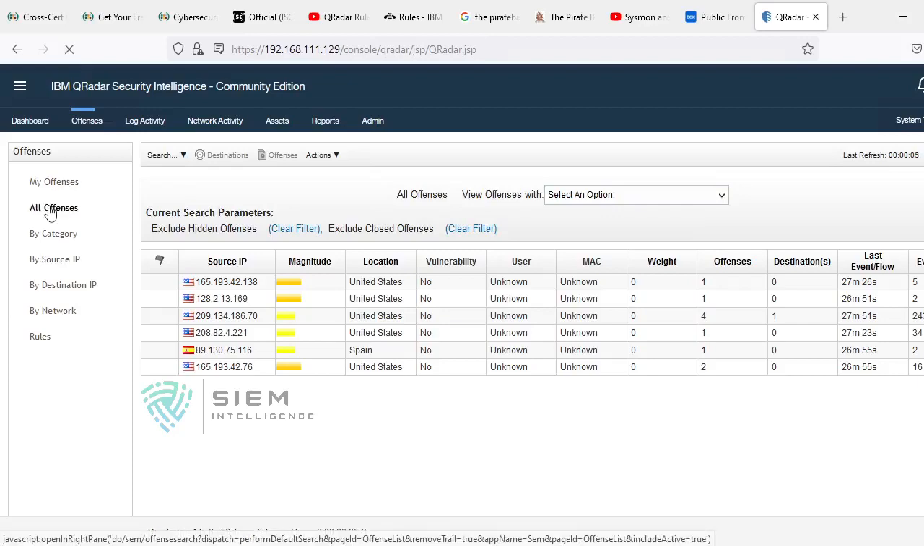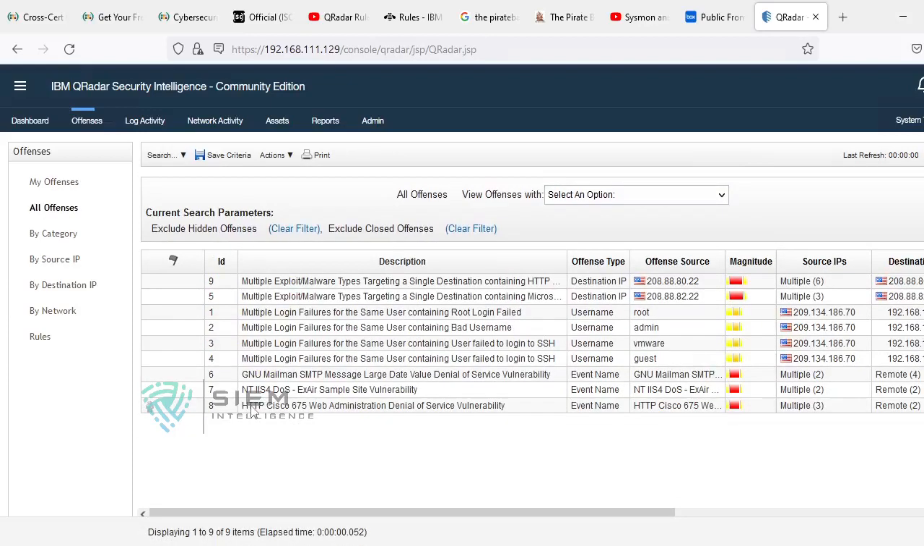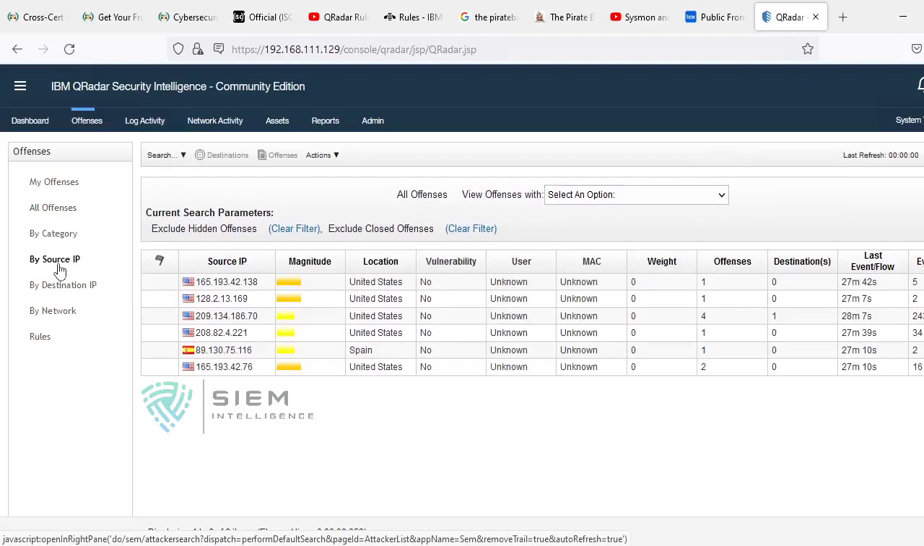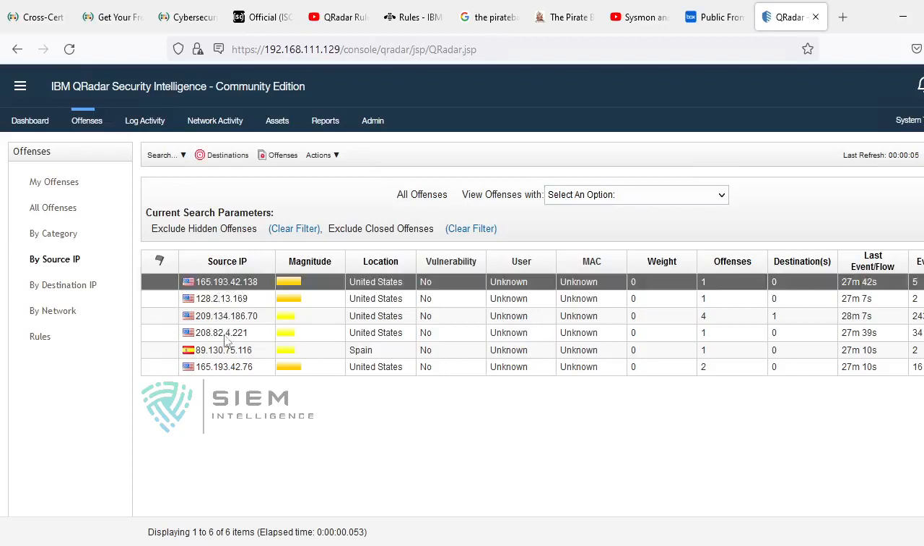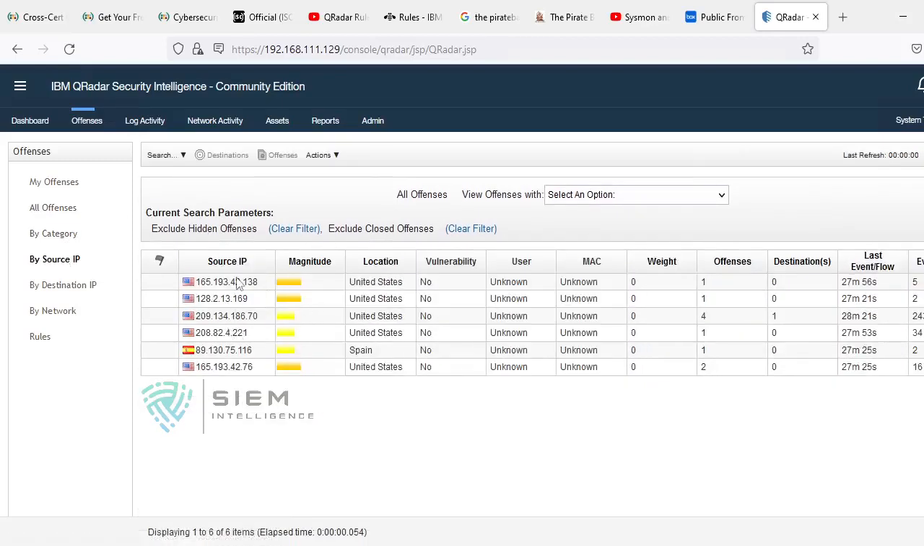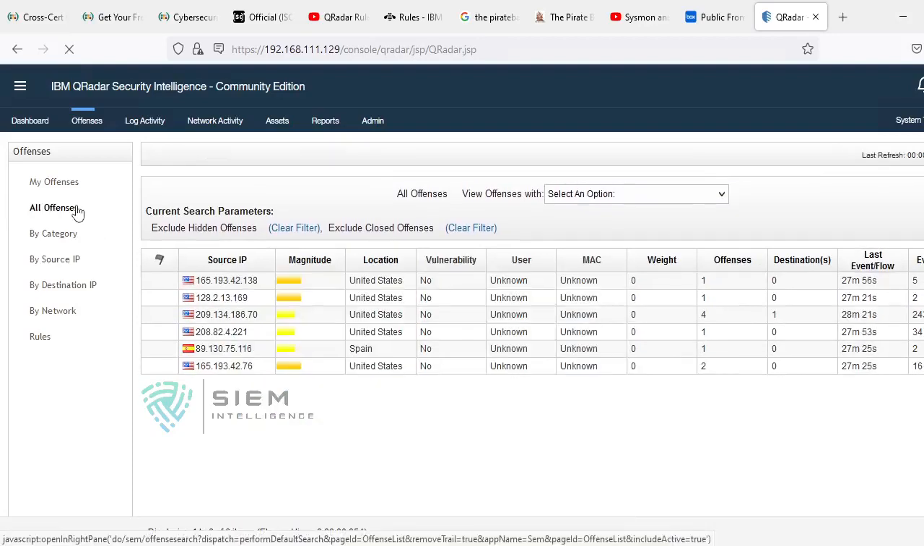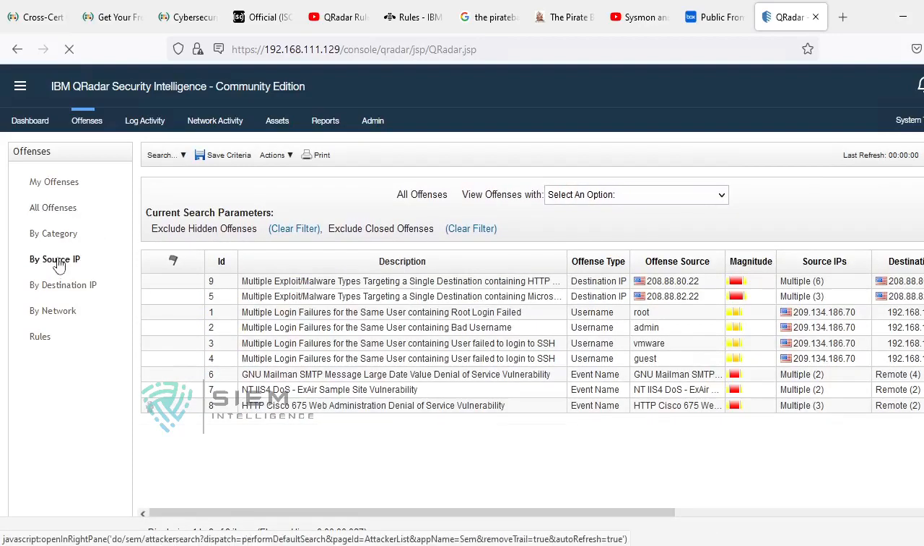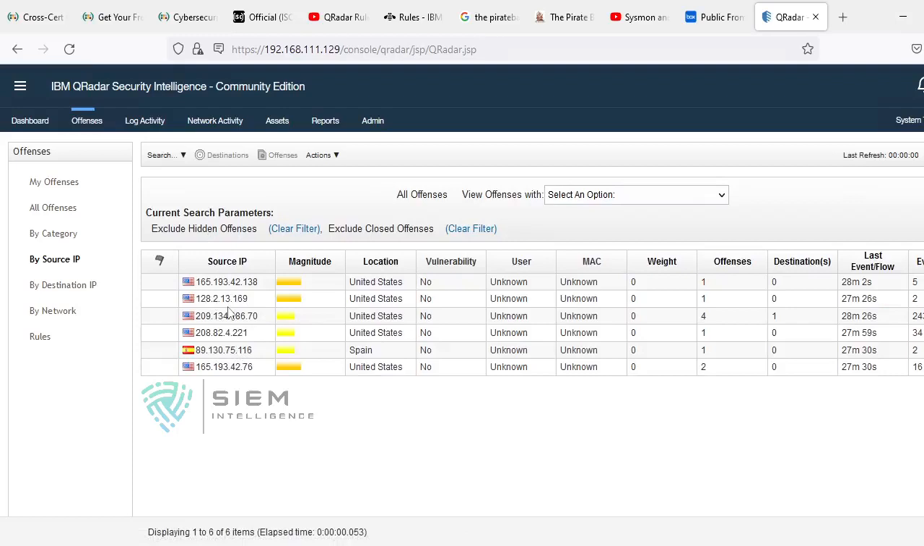Maybe in all there may be some 100 offenses. See, there are 9 offenses here. If you click on by source IP, you can come to know that all of this is related to either 2 source IPs or 3 source IPs only. So then you can come to know the actual source IP is only 3. From these 3 source IPs, this many offenses are triggering. So if you suppress these 3, it is more than sufficient to kill all offenses. Got it? Or if you identify these 3 servers, it is more than sufficient.